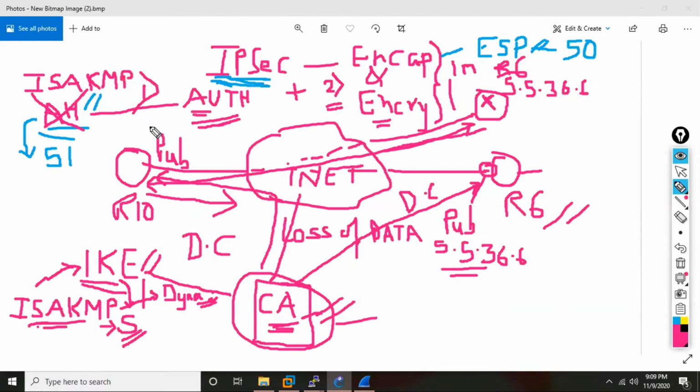If you know, in BGP route filtering, we have distribute list and route map, as I said. But in BGP route filtering, we consider the distribute list very primitive. Nobody uses a distribute list for route filtering in BGP, because it is considered very basic. Same way, AH is considered very basic, very primitive, very simple. So instead of this, you have a very powerful mechanism, IKE, and inside this IKE, ISAKMP is going to do the job.